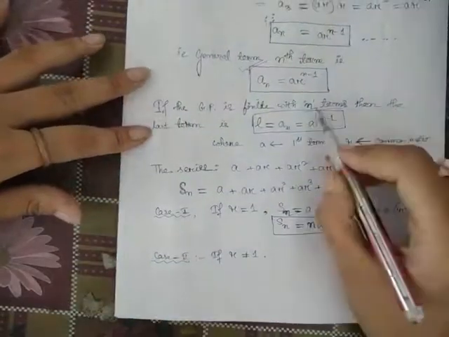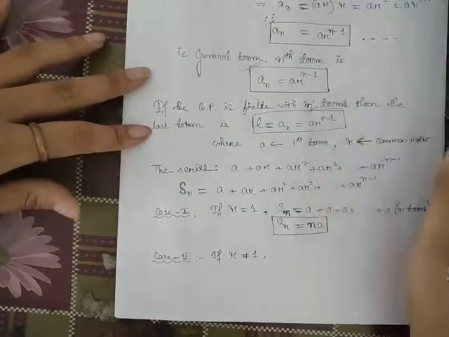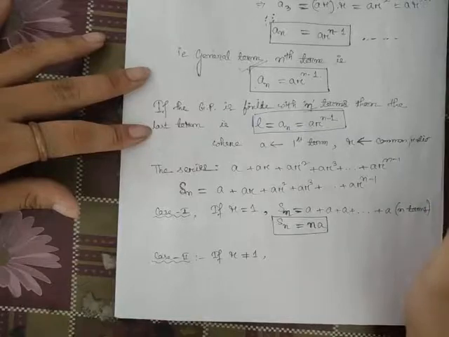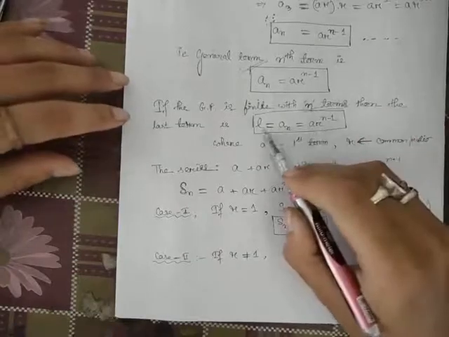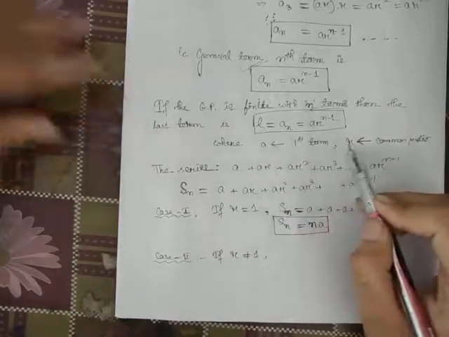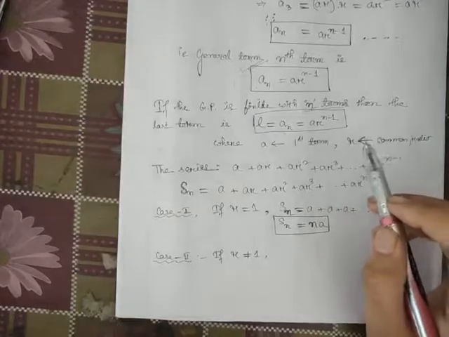When the GP is finite with n terms, the last term is the nth term, so an equals a r^(n-1), which is the last term, where a is the first term and r is the common ratio.